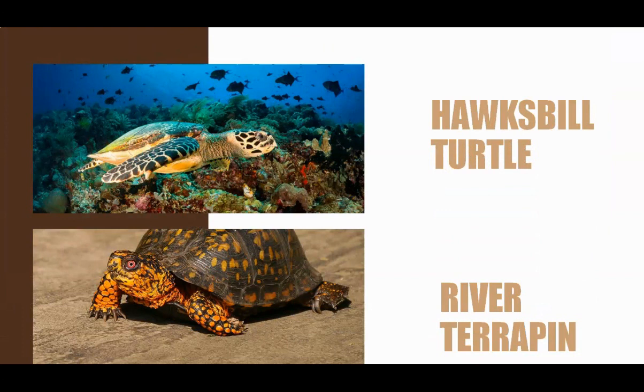Next we are coming to the hawksbill turtle. This is an exploited species and they are found in Andaman Nicobar Islands, coast of Tamil Nadu and Orissa. Then we have the river terrapin, which is a critically endangered turtle. This is distributed in Bangladesh, Cambodia, India, Indonesia and Malaysia.